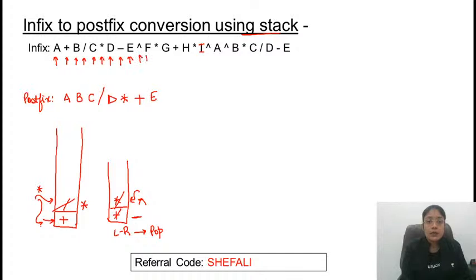Read the next character, that is operand. Read the next character, that is multiplication. Multiplication is having lower priority than exponential, so this will be popped out. Multiplication will be compared with minus, that is top of stack. Multiplication is having higher priority, so this will be pushed in on top of minus. Read the next character, that is G.